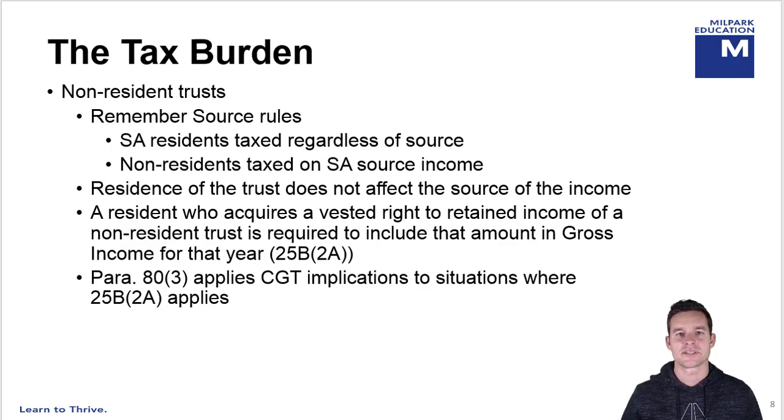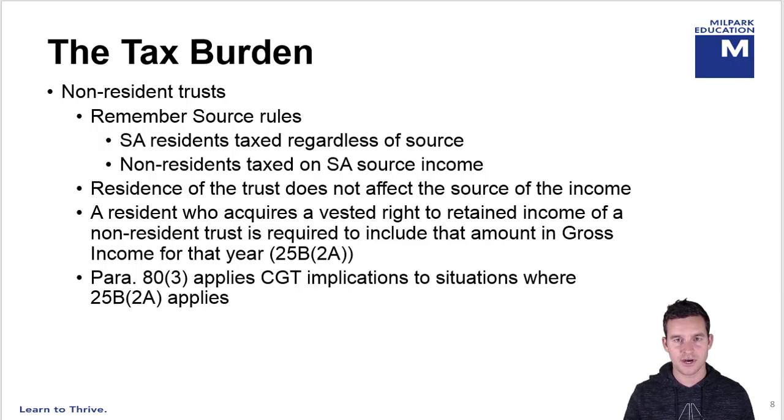The last item to be discussed in this lesson is non-resident trusts. Now, it's important here that you remember your source rules, which we discussed in the gross income section. So South African residents are taxed in South Africa regardless of the source of that income. If you're a South African resident, you're taxed on a residence basis, on your worldwide receipts and accruals. If you're a non-resident, you're only taxed on South African source income. Now, the residence of the trust does not affect the source of the income. Remember the conduit pipe principle.